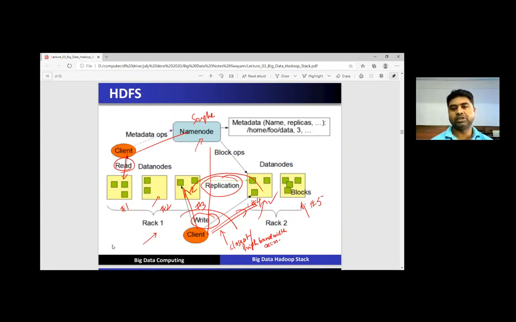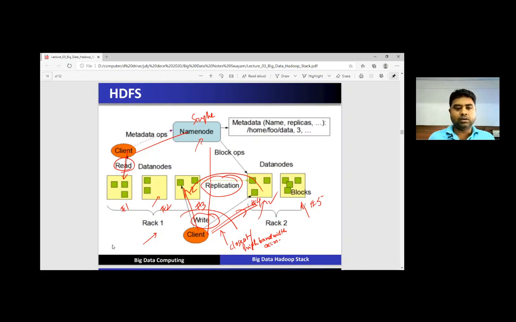This is the HDFS architecture. There is a name node. The client first communicates with the name node. There is another node known as the data node. The actual data will be stored on the data node, but the metadata will be maintained by the name node.